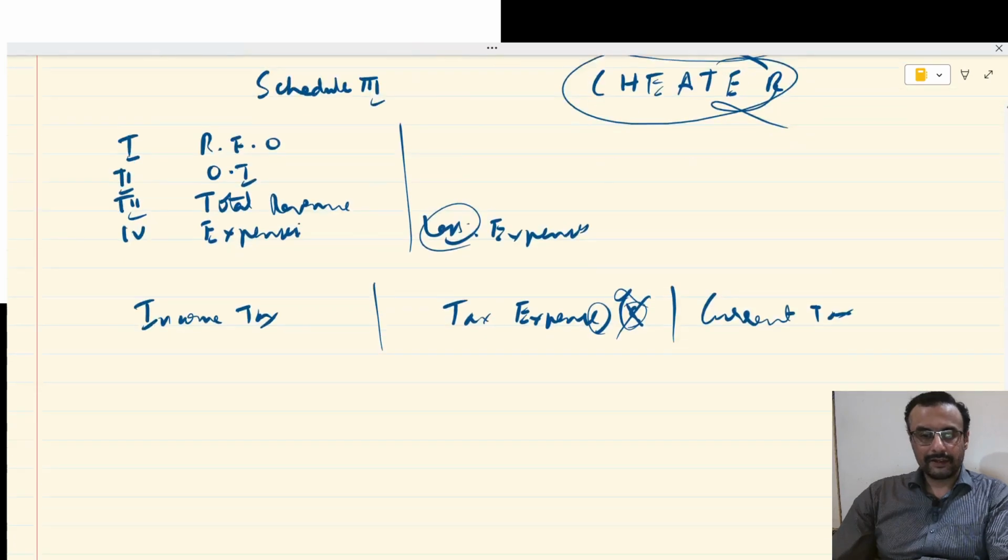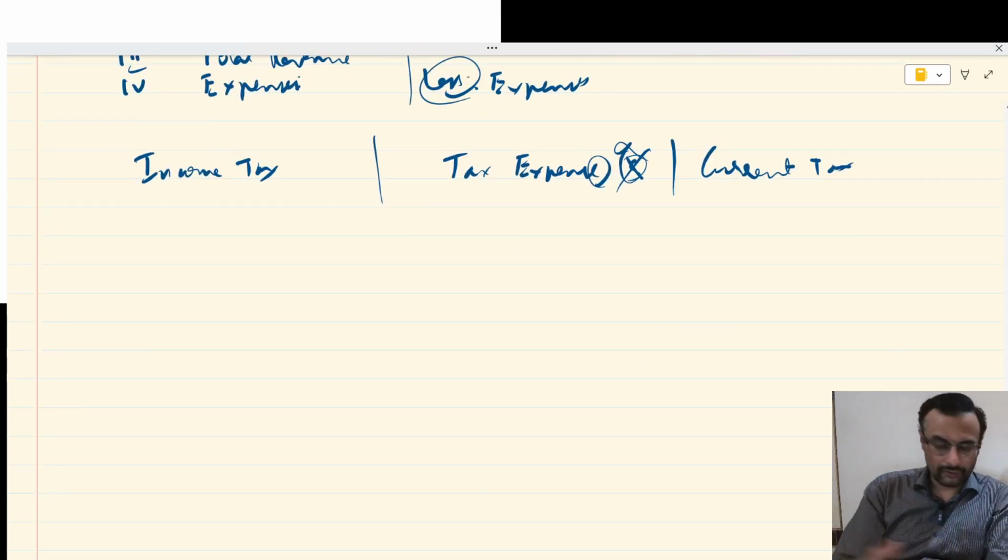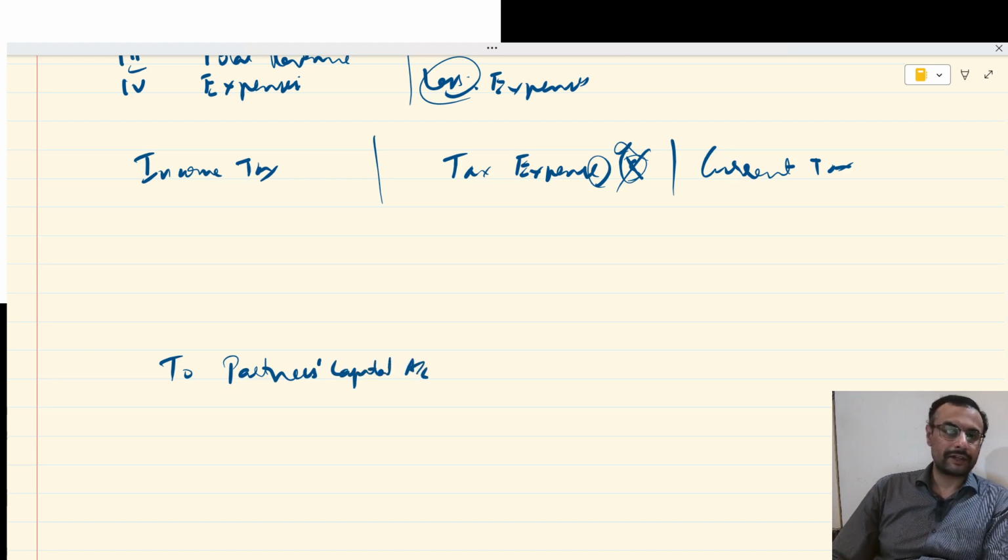Okay, then will it end over there? No. In the 12 markers also there has been a presentation blunder. The person has not passed this entry properly. Actually, it should be to partners capital account, to partners capital account in the revaluation account. But unfortunately, that person has written "to profit